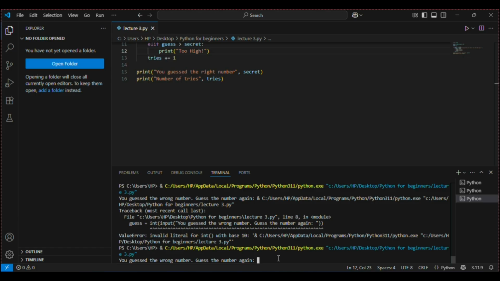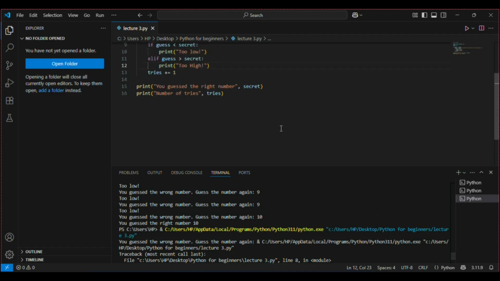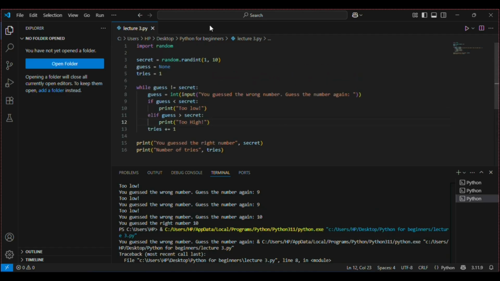Now it is giving another error. You guessed the wrong number. It is saying it from the start. We can also fix that. Let's just say make it guess the number.